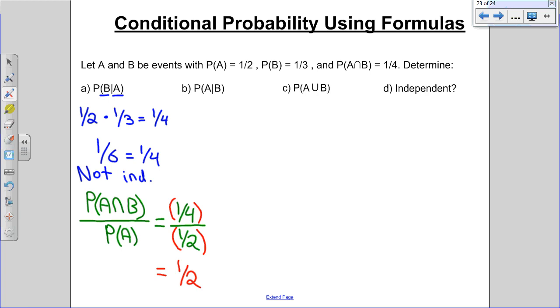If we want to try this one, P of A given B happened, we're going to use the same formula we just used. You're going to use P(A and B) divided by P(B) this time, because B is the event that you know happened. So the event that you know happened goes on the bottom.